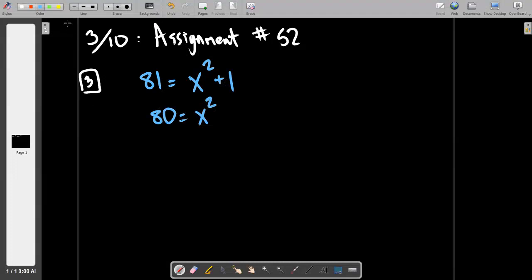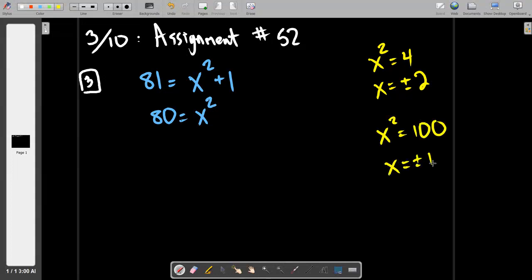Now, off to the side here in yellow, I'm going to write some problems that are similar to this, just so you can get on board with what we're about to do. If I gave you something like x squared equals 4, and I think you'll actually see this one later in the assignment, would you all agree that the answers are x equals positive or negative 2? Because both of those numbers, when squared, equal 4, right? Or if I gave you another one that was pretty easy to do mentally, if x squared is 100, what's x? Positive or negative 10.